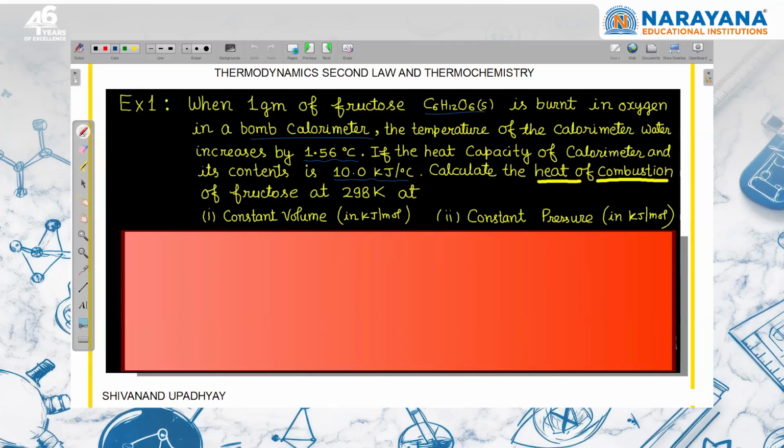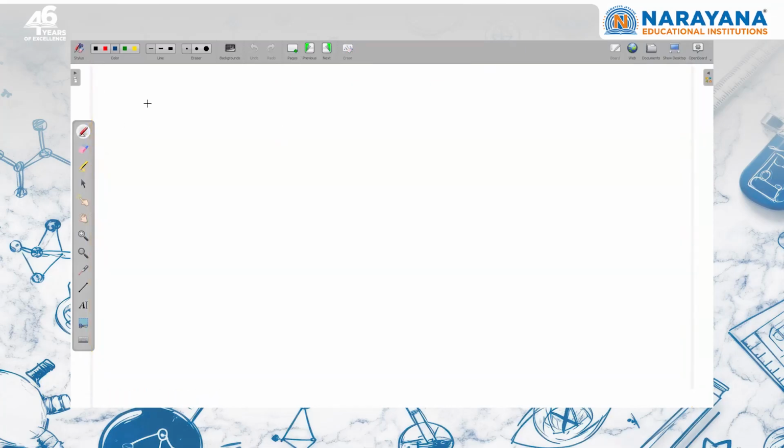So first thing is that you should write fructose combustion reaction. For fructose formula, glucose and fructose are the same thing, they are isomers. So C6H12O6 formula will be the same, in solid state is subjected to combustion. Now you should know what the heat of combustion is. It means that 1 mole of the substance which is subjected to combustion is reacting with sufficient or excess amount of oxygen to form the corresponding product. So here the product will be CO2 in gaseous state and H2O depending upon temperature, right?